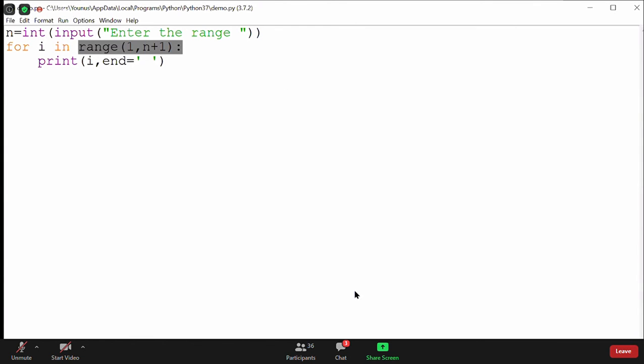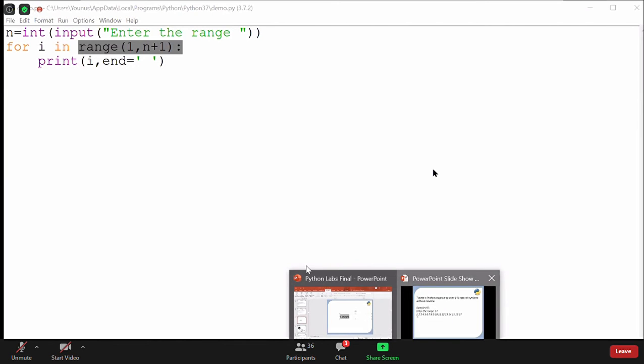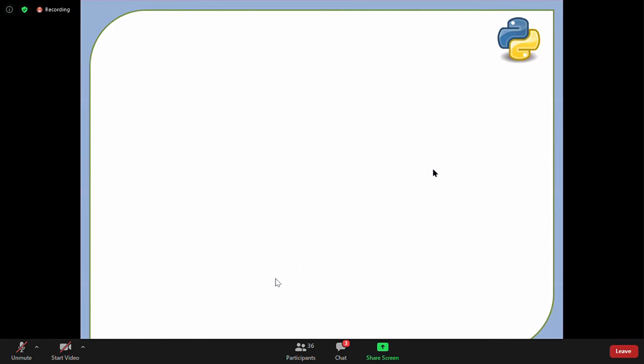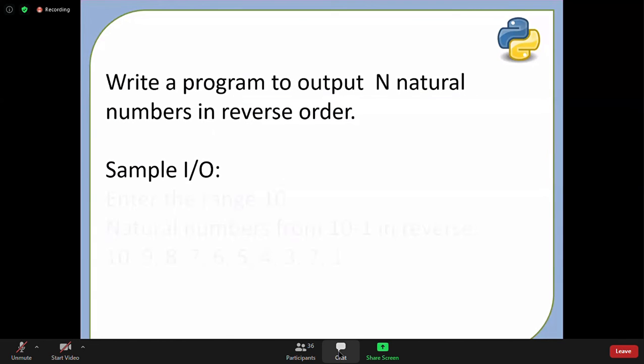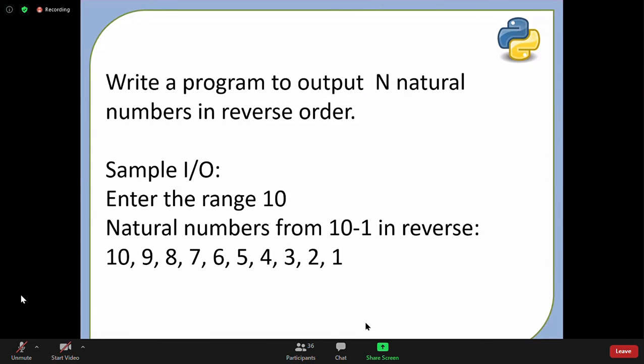So let's go and do some exercises. We did this exercise, right? So we got printed exactly the same. Can we go for the next exercise now? You have to do it with both the while loop and the for loop so that you can see the difference. The next exercise is quite the same, but you have to print in reverse like this, not with a comma, you can print a space. So you have to print the natural numbers in reverse order.